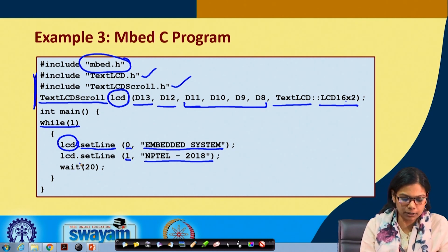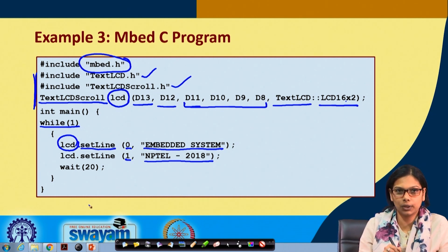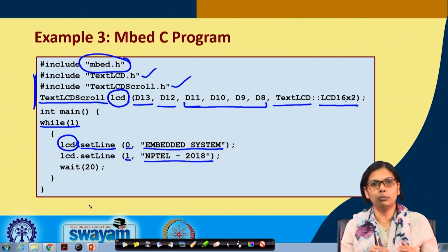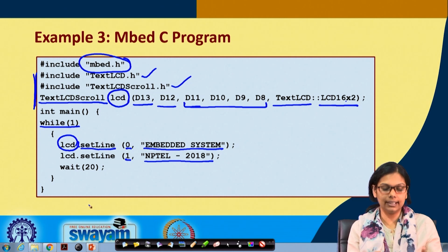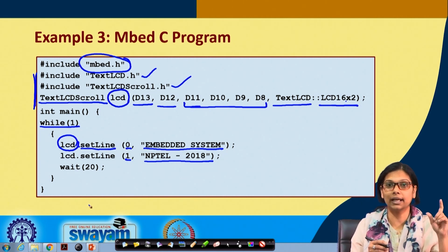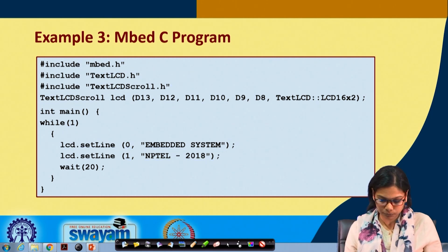Then we are waiting for some delay, and again this whole thing repeats. Okay. So this is what we have done. When we show you interfacing in the next lecture, you will see that it is displaying the same thing. But for that, you need to make the circuit diagram connection, and the following code needs to be executed.